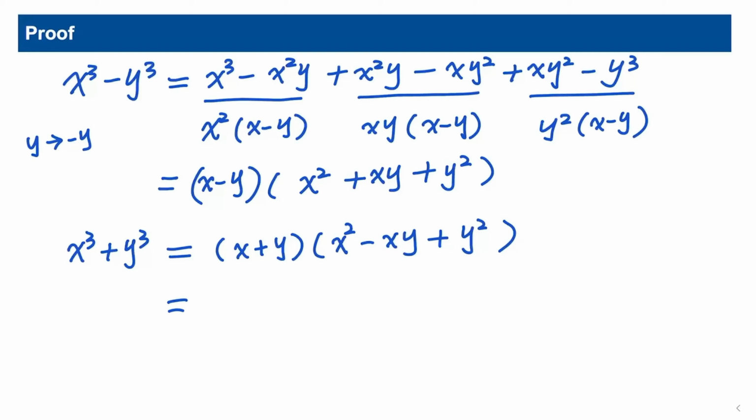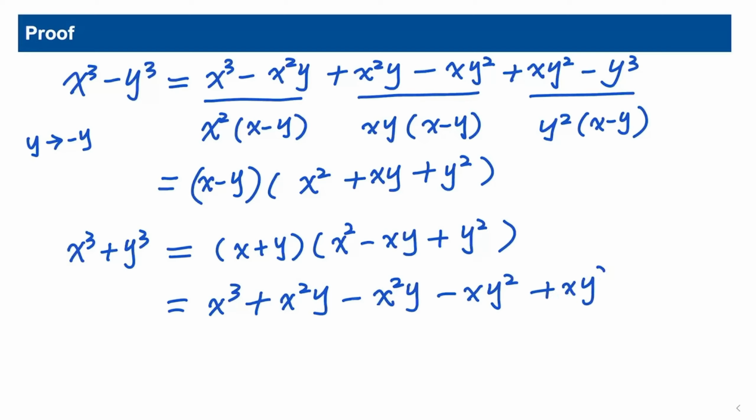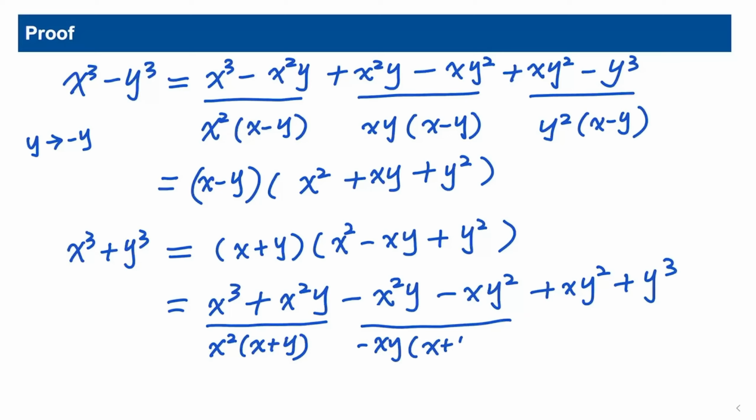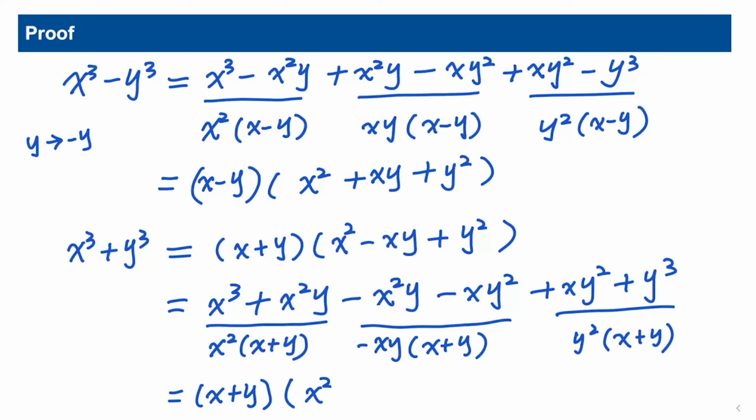We can write this as x cubed plus x squared y minus x squared y, then minus xy squared plus xy squared, then add y cubed. The first two terms is x squared, x plus y. The middle two terms is negative xy, x plus y. The last two terms is y squared, x plus y. Altogether, we have x plus y times x squared minus xy plus y squared.